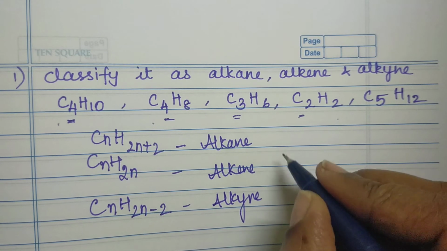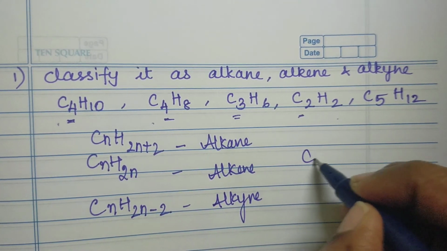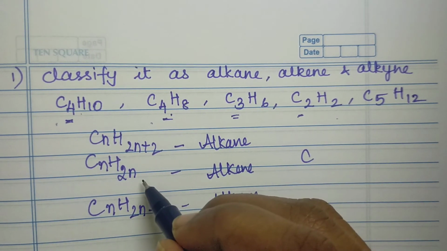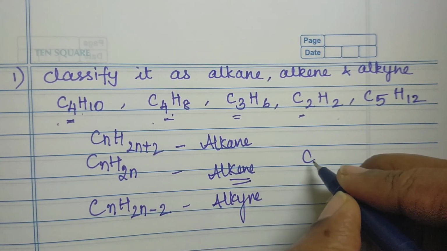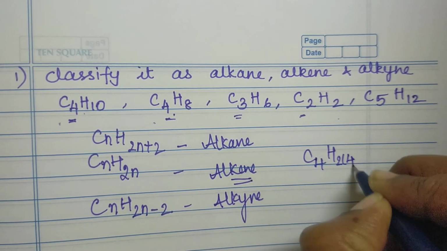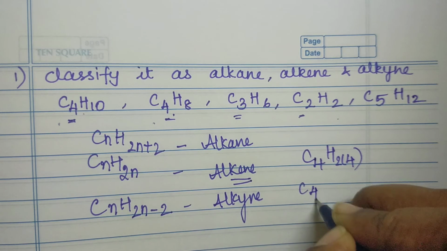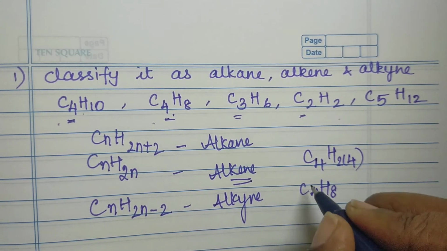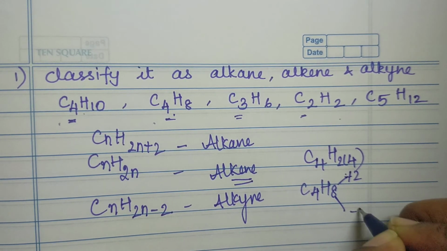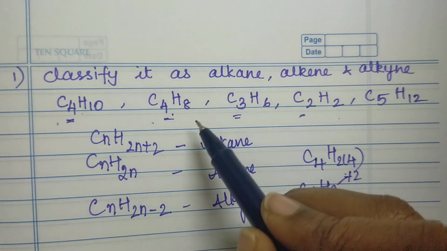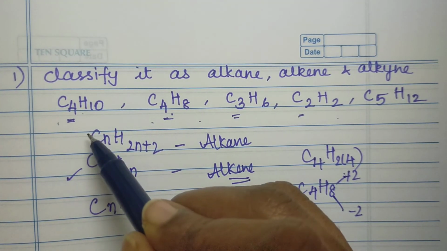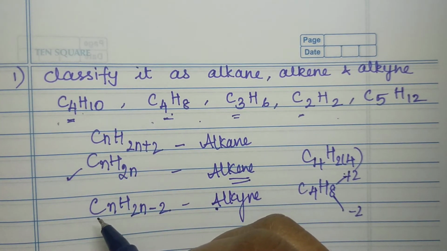Let me do one example. You have 4 as the number. Just try to substitute in the alkene formula, that is C4H2×4, which is C4H8. Then you can do plus 2 and minus 2 easily for alkane and alkyne.